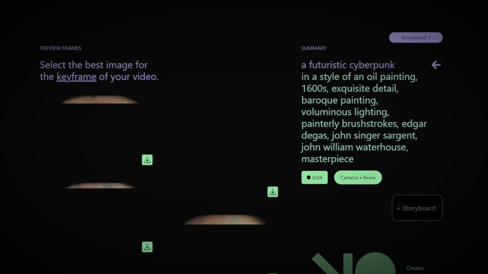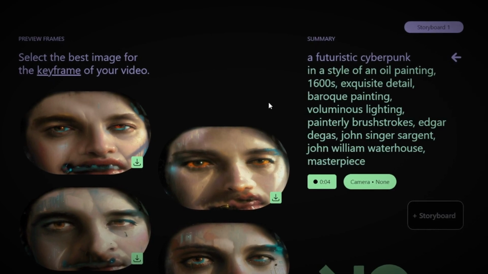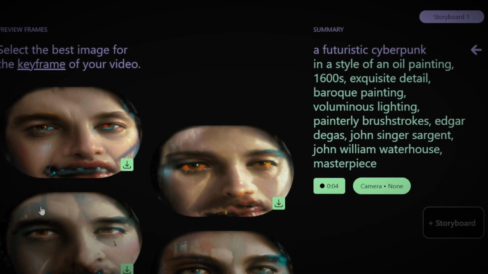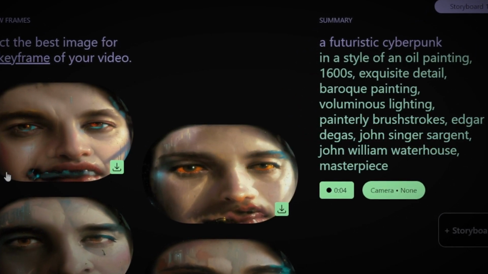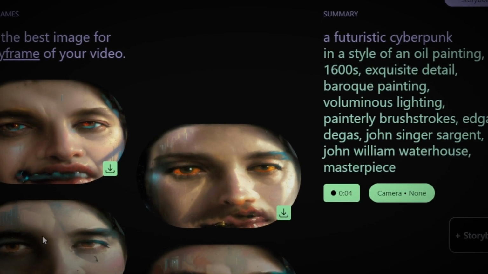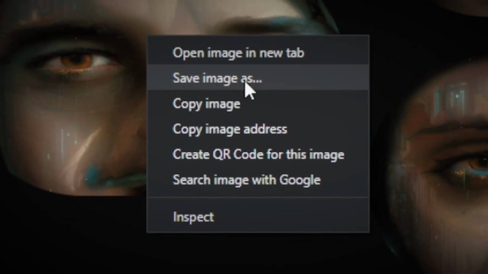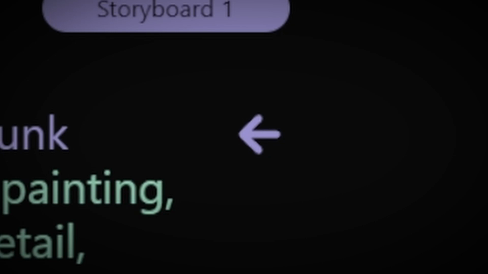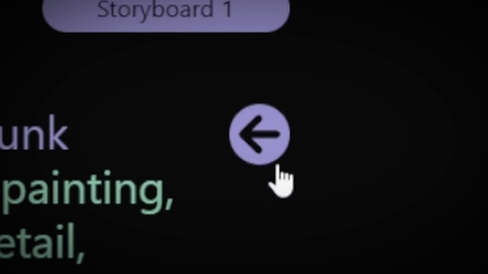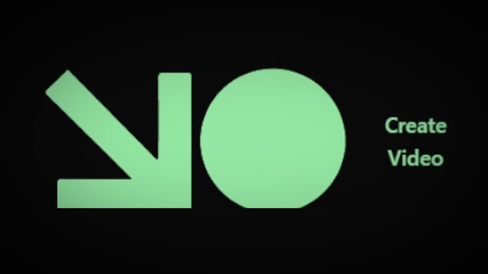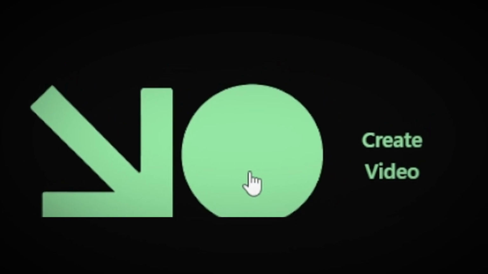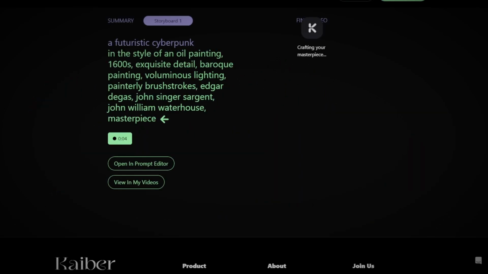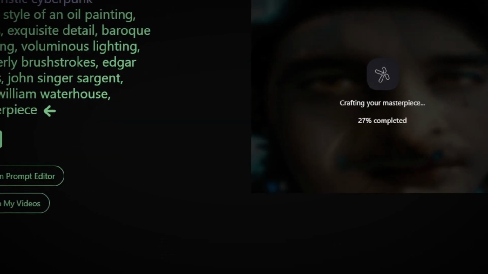It's gonna base a whole video on whichever one you pick, but in the end there usually isn't much of a difference. Also, if you like any of the images here, you can just right-click and save them without spending any credits. Yep, you can also hit this back arrow and change any parameters that you don't like, so feel free to mess around with it. But once you click generate video, it'll take your precious credits and start making the video. It generally doesn't take too long, unless you selected the time for like 8 minutes.